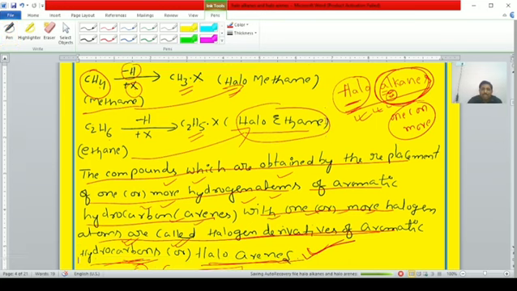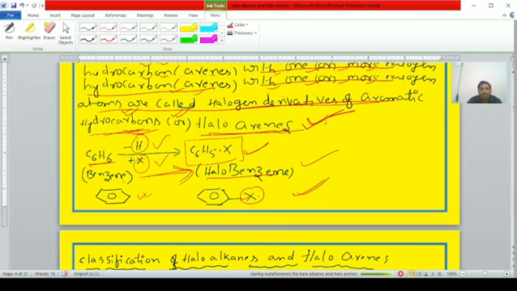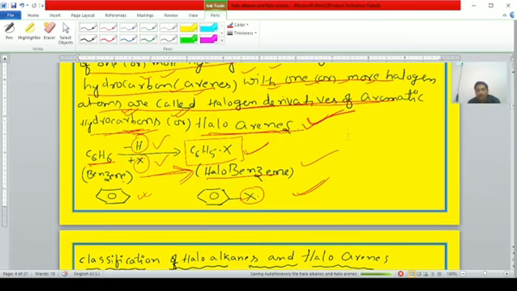Haloarenes, as we were just discussing, students, means the compounds which are obtained by the replacement of one or more hydrogen atoms of aromatic compounds or arenes. An example is halobenzene. If X is fluorine, it is fluorobenzene; chlorine, chlorobenzene; bromine, bromobenzene; iodine,